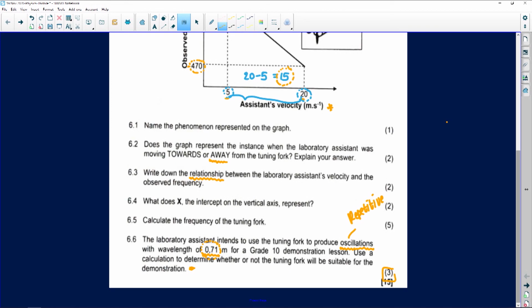Now, guys, remember, if ever in physical sciences or in chemistry, you had to explain why something was or is. For example, we must determine whether the tuning fork's wavelength will be enough or not. You cannot explain to an examiner and say, because. That's not an answer. You cannot as well tell the examiner, because the answer I got in 6.5 is not the answer that the question wants. No, the examiner wants to see that you understand that we're talking about wavelength, that the two wavelengths are now not the same. We also know that when the wavelength changes, the frequency will change, right?